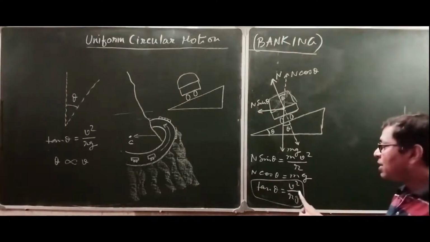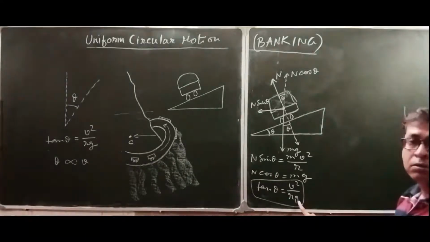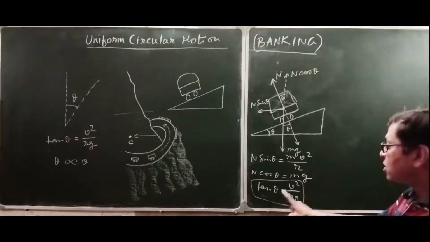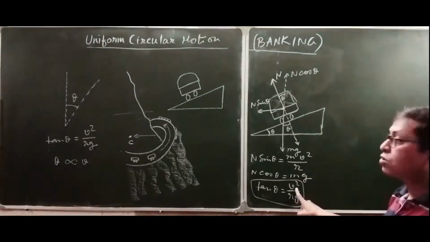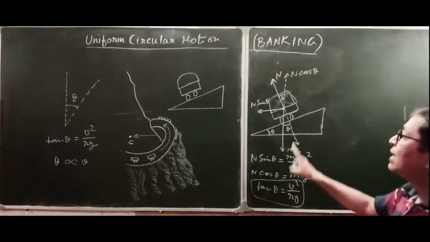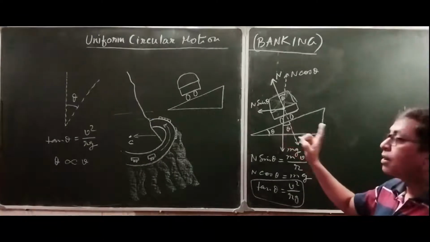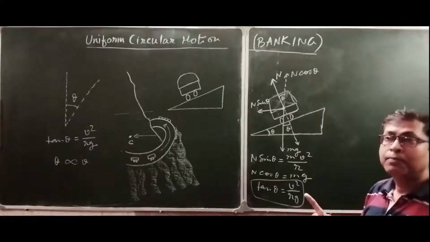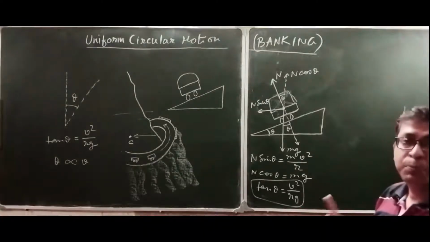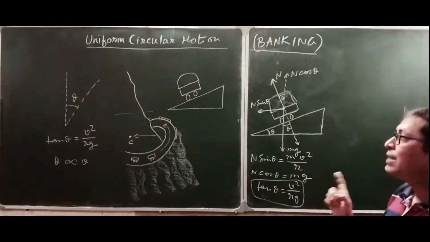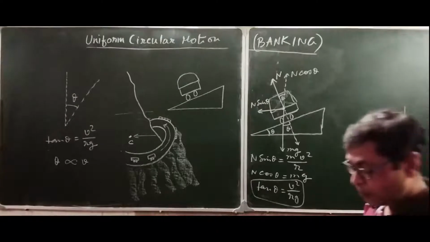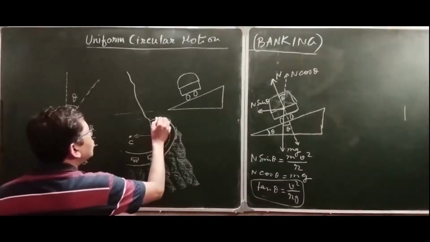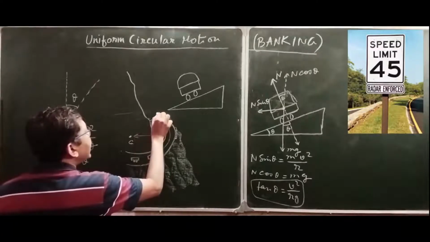So comparing this relation, these two are constant already. So theta, since it is constant, v also is constant. That means in this case the rider has to maintain a particular speed, and that is displayed on certain boards fixed at the edge of the road.